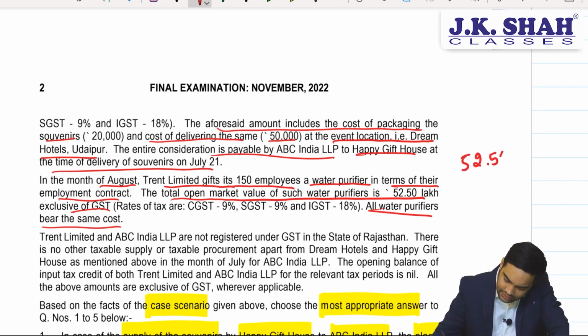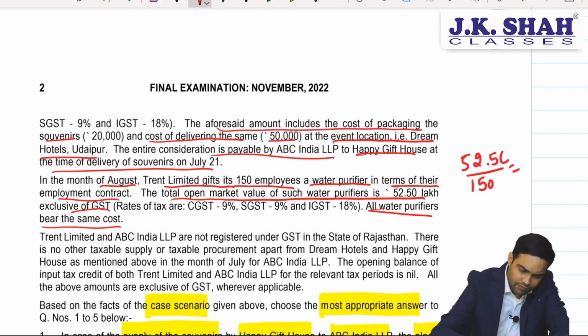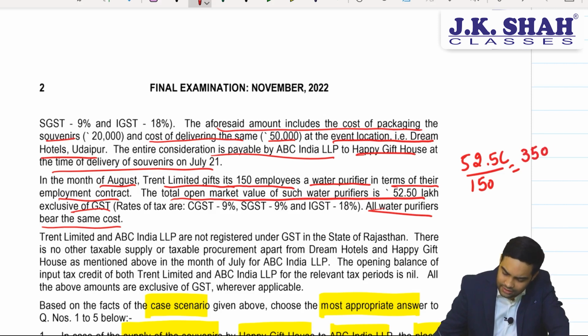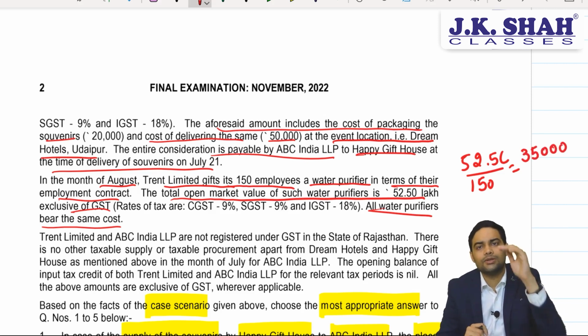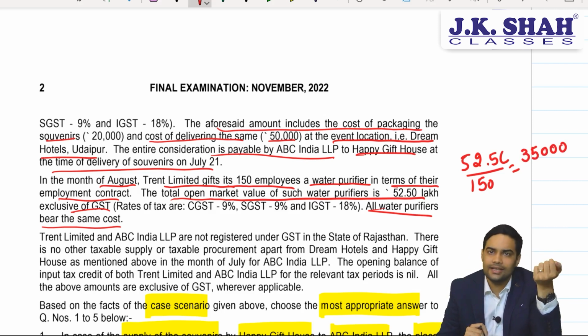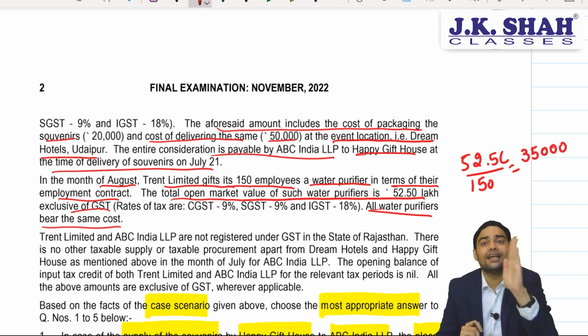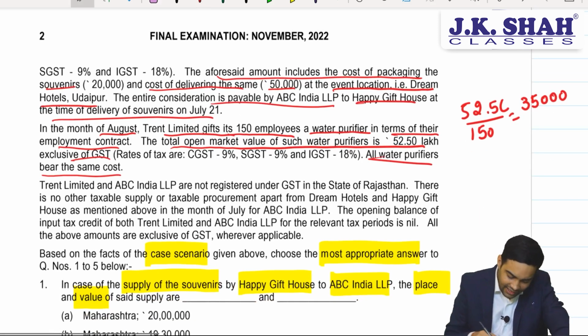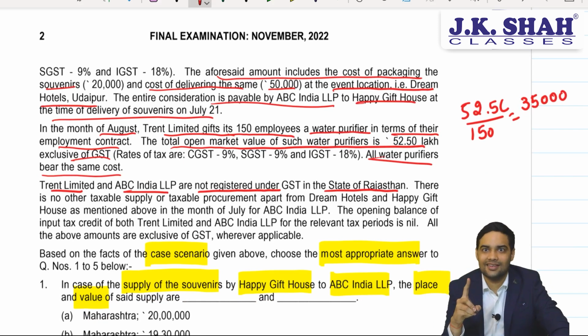Now 52.5 lakhs divided by 150 employees. How much does that come to? 52.5 lakh divided by 150. That comes to 35,000. Even if we go by this, still GST would not be applicable because gifts up to 50,000 will enjoy an exemption. There is a relief which is available that it will not get covered under Schedule 1, supply without consideration to a related person. Fair enough. Trent Limited and ABC India Limited are not registered in the state of Rajasthan. Fair.